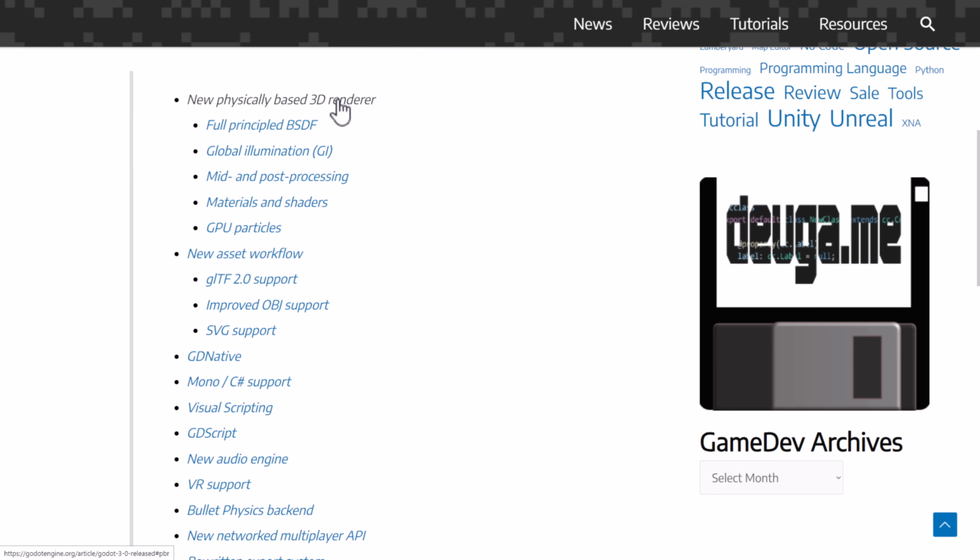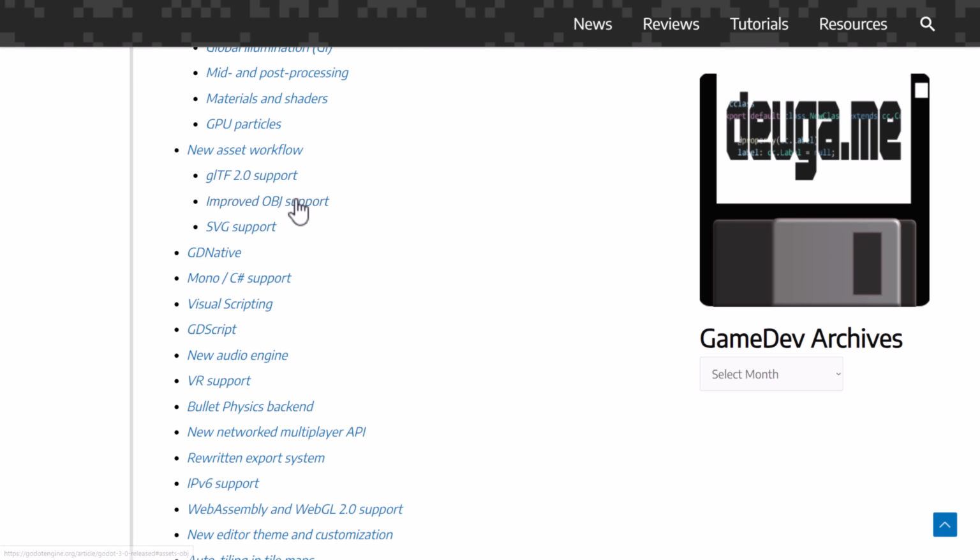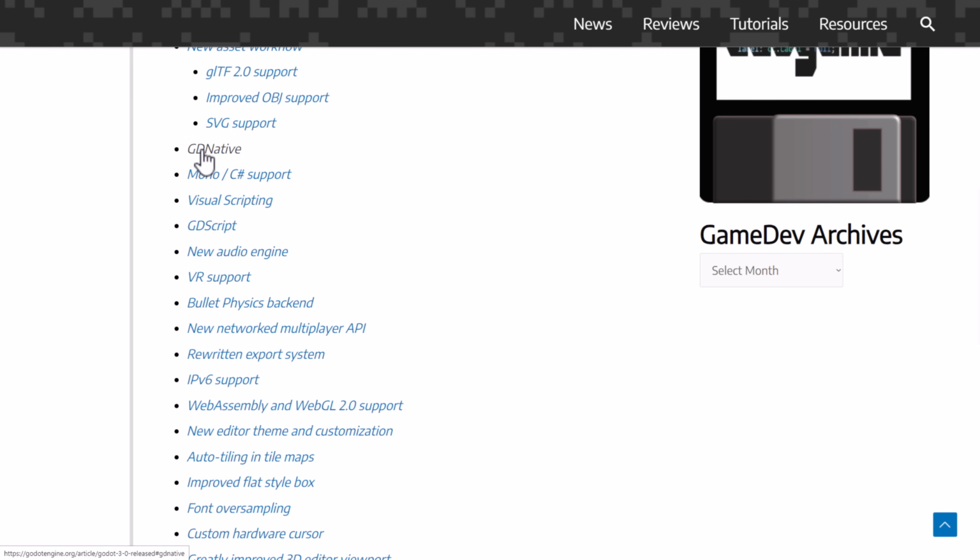We got a brand new 3D renderer at that point in time with full BSDF support, global illumination, post-processing, material shaders, GPU particles, and so on. We've got GLTF support, improved object support, SVG support, GDNative. As I said, that was the first, well, I guess technically the second extension API system in place. And at this point we got support for C# and Mono. So 3.0 was a huge release.